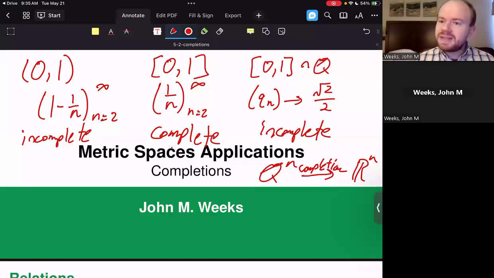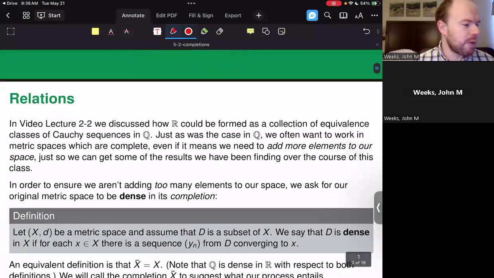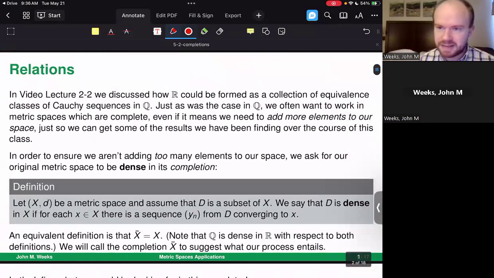So as we do this, keep in mind that we're thinking of trying to take something like the rational numbers and making them into the real numbers. We've already discussed briefly what that kind of completion looks like. We've discussed that it is the set of all Cauchy sequences quotiented out by an equivalence relation. And that's exactly what we're going to be doing in the general metric space examples that we talk about today as well.